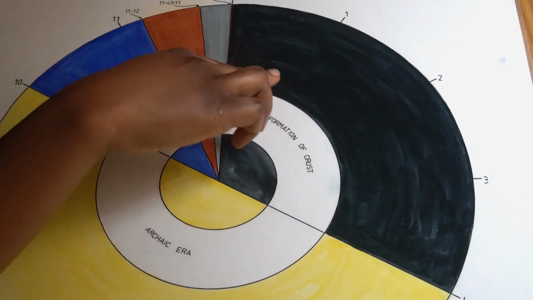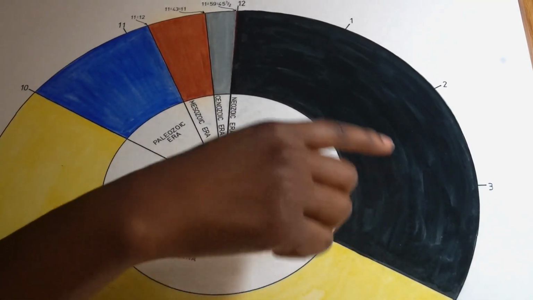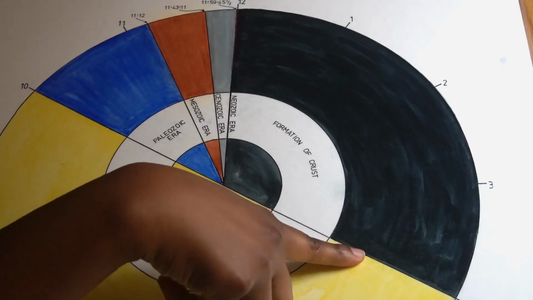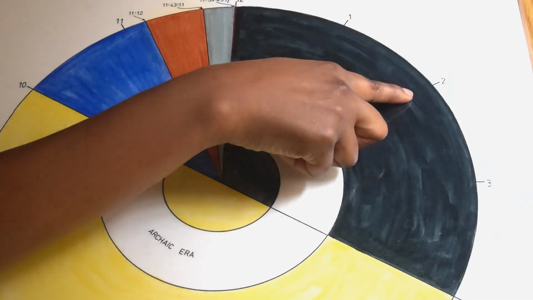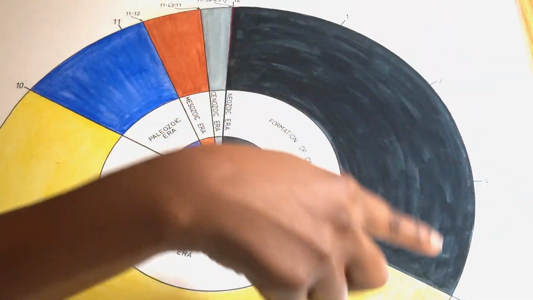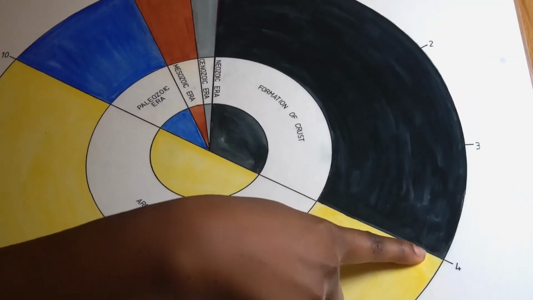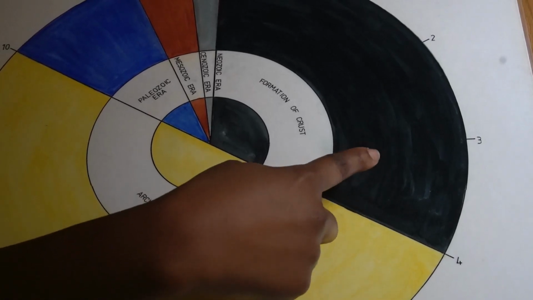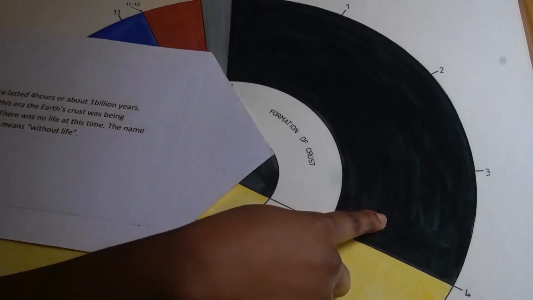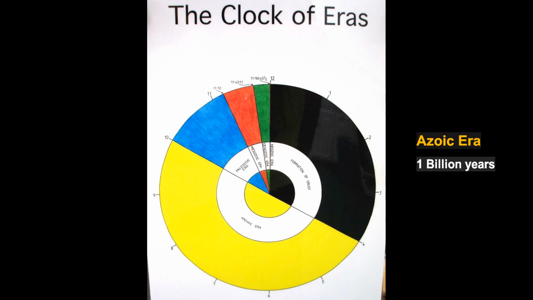Now, our first era on the clock of eras lasted for how many hours? Let's count. From 12 to 1, 1 hour, 2 hours, 3 hours, 4 hours. And if we say that each hour lasted for 375 million years, it means this era, which was called the Azoic era, lasted for 1 billion years.